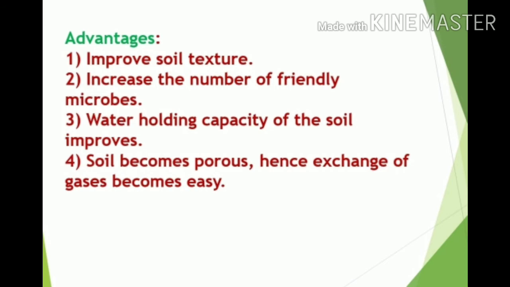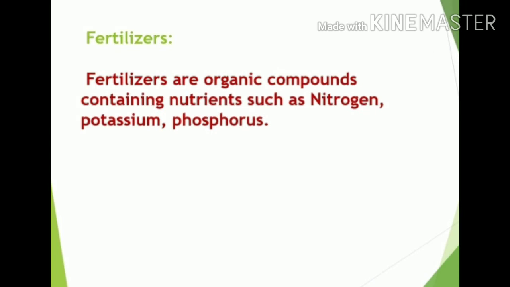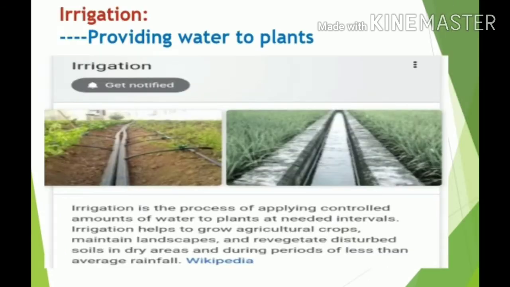So normally manure is a natural substance, whereas fertilizers are artificial and chemical substances which are made. So we are going to see fertilizers. Here fertilizers are organic compounds which contain nutrients such as nitrogen, potassium, phosphorus. Okay, these all are present.